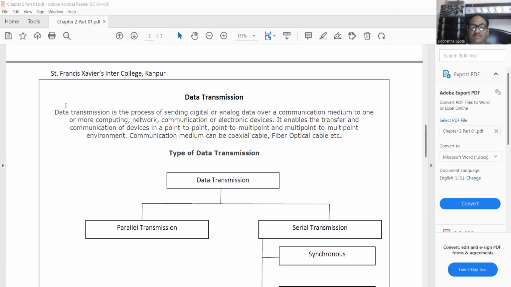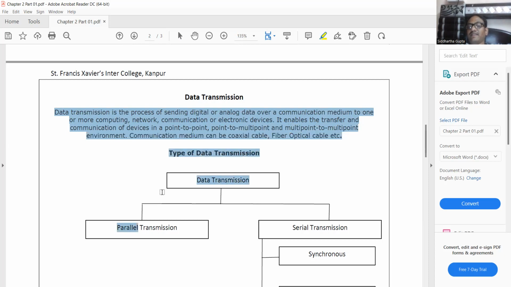Okay, just wait for a second. I'm just thoroughly reading the thing and will explain it again. Data transmission is the process of sending digital or analog data over a communication medium to one or more computing, network, communication or electronic devices. It enables the transfer and communication of devices in point-to-point, point-to-multipoint and multipoint-to-multipoint environments. The communication medium can be coaxial, fiber optic cable, etc. So I think everything is very crystal clear now. I don't think there is any need for further explanation.